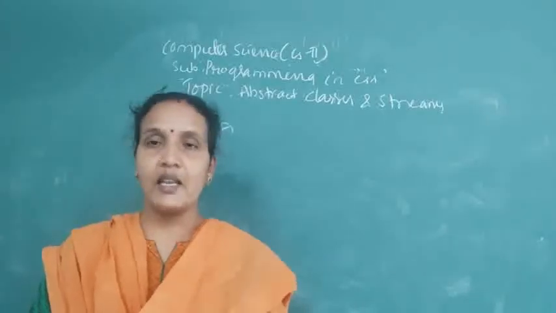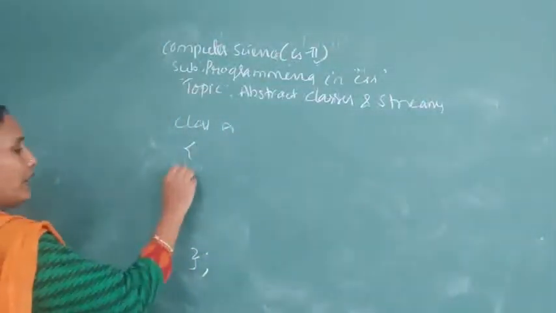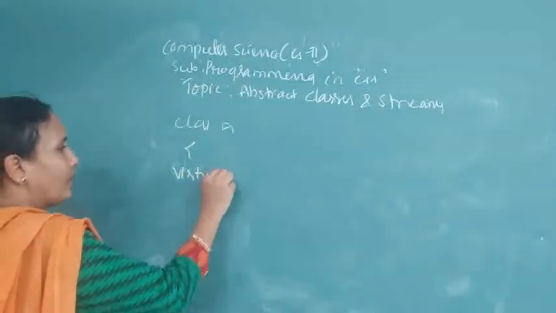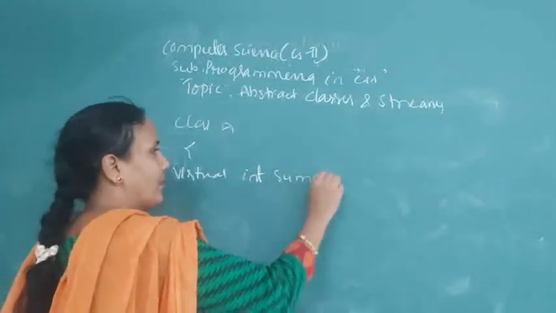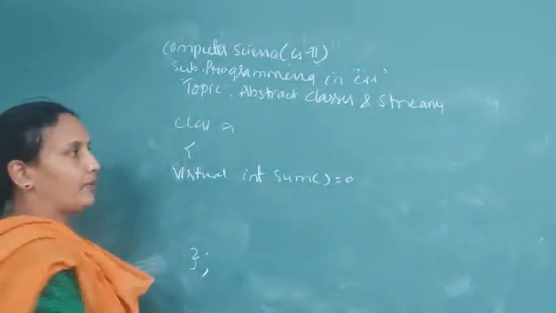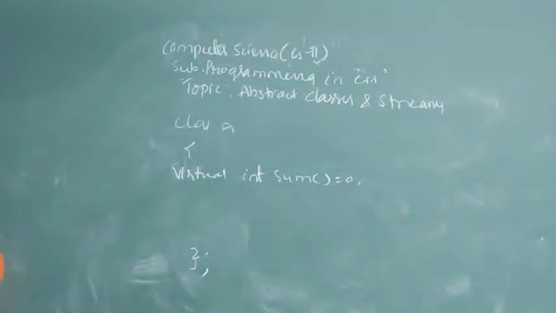Abstract classes contain virtual functions, like a virtual int sum, for example. I have already explained virtual functions.